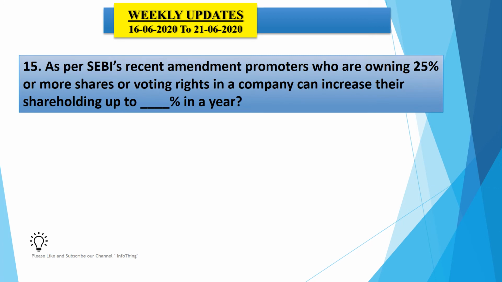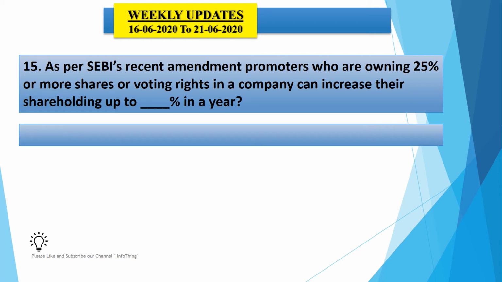Now the 15th question says, as per SEBI's recent amendments, promoters who are owning 25% or more shares or voting rights in a company can increase their shareholding up to what percent in a year? We will see the question once again. As per SEBI's recent amendment, promoters who are owning 25% or more shares or voting rights in a company can now increase their shareholding up to what percent? So the answer is up to 10% in a year.